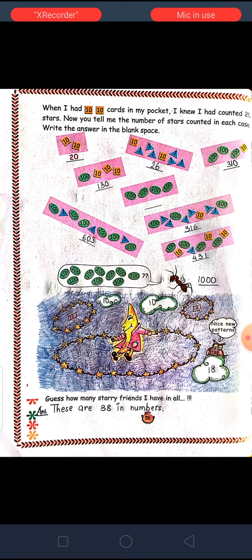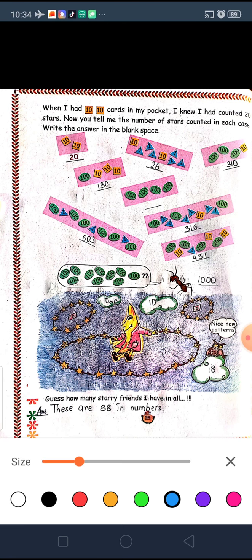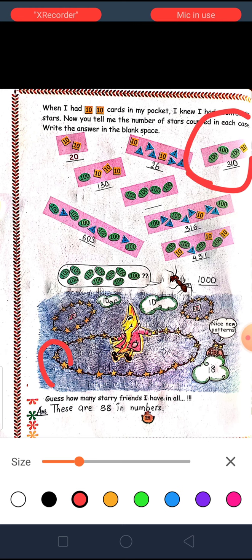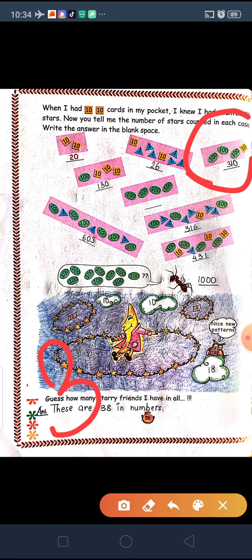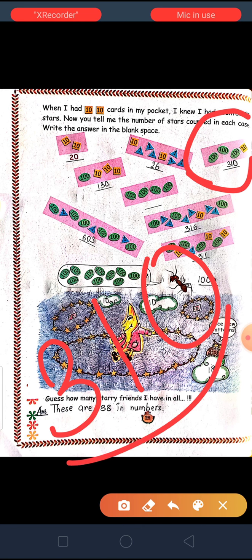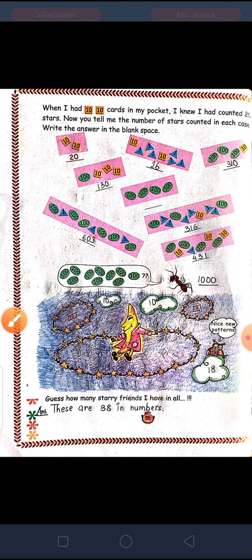So write this here. Now next, see, 3 cards of 100 are there. So on the hundreds place I will write 3, and on the tens place I will write 1 because there is only 1 card of 10, and on the ones place we don't have anything, so the number will be 310.